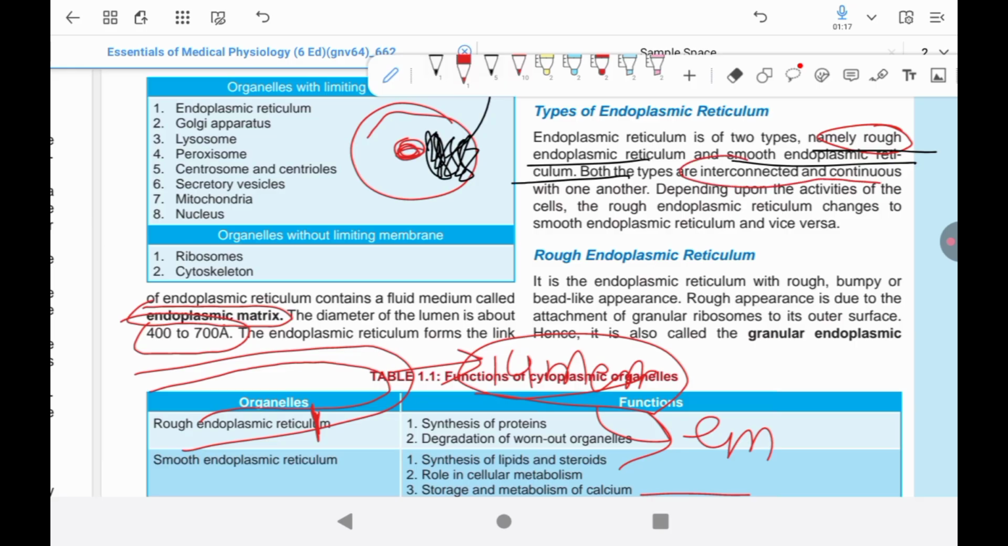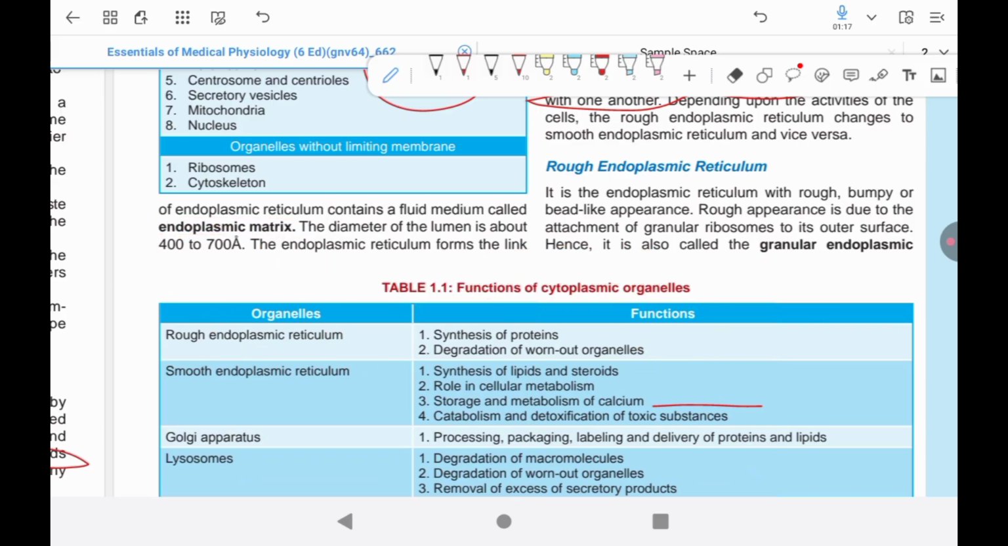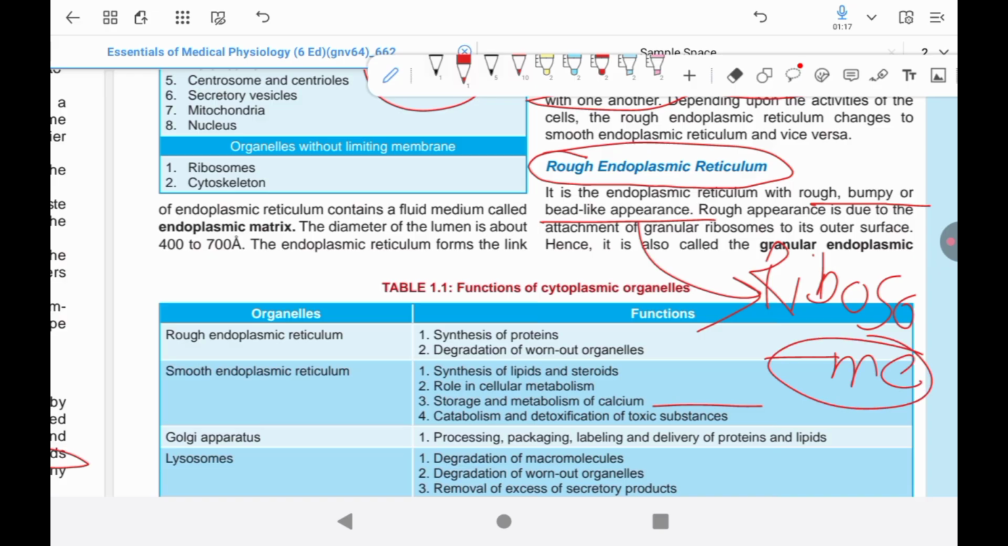Cytoplasmic organelles are the small organs, or the organs of the cell. There are mainly two types of organelles present in the cell: those that are bound by a membrane, and others that do not have a limiting membrane. So one group of organelles is membrane bound, and another group is not. Let's see first the membrane-bound organelles, or organelles with a limiting membrane.